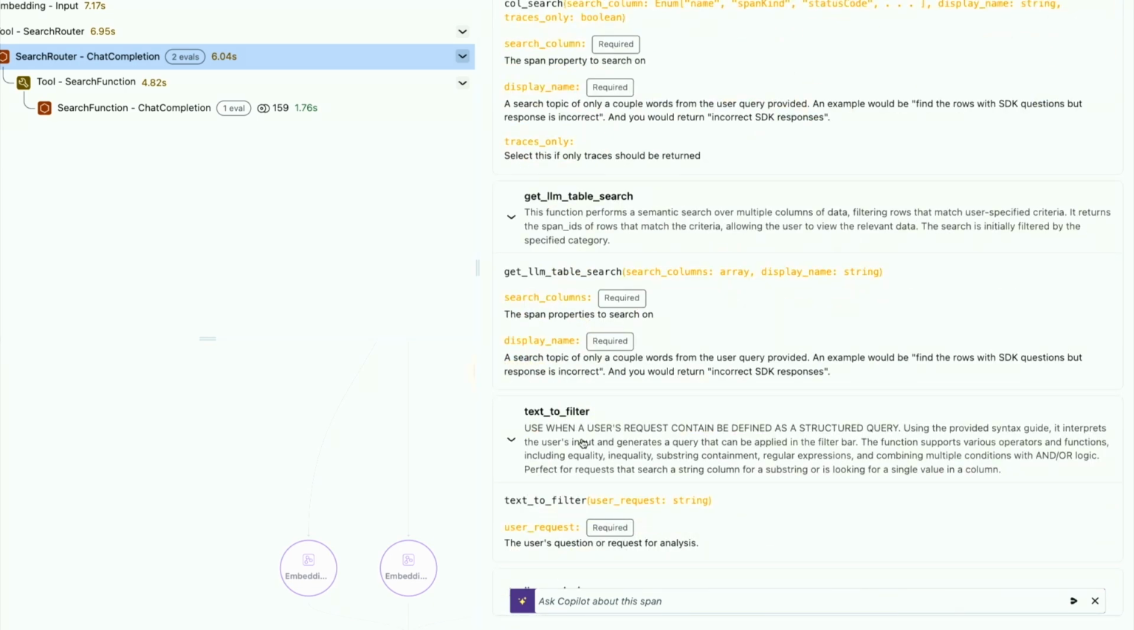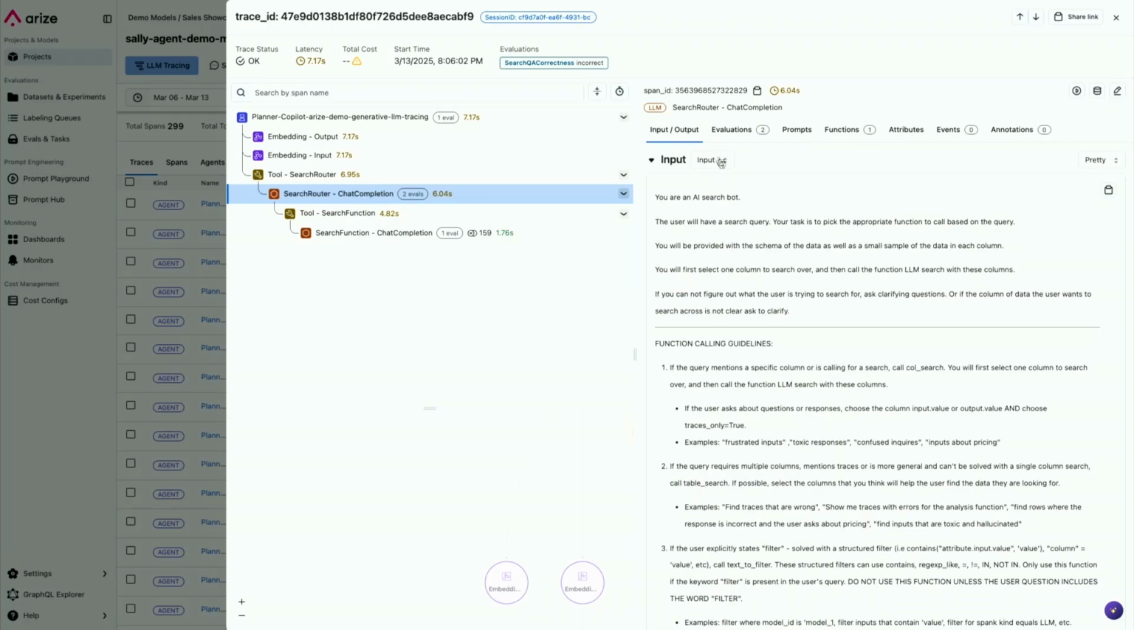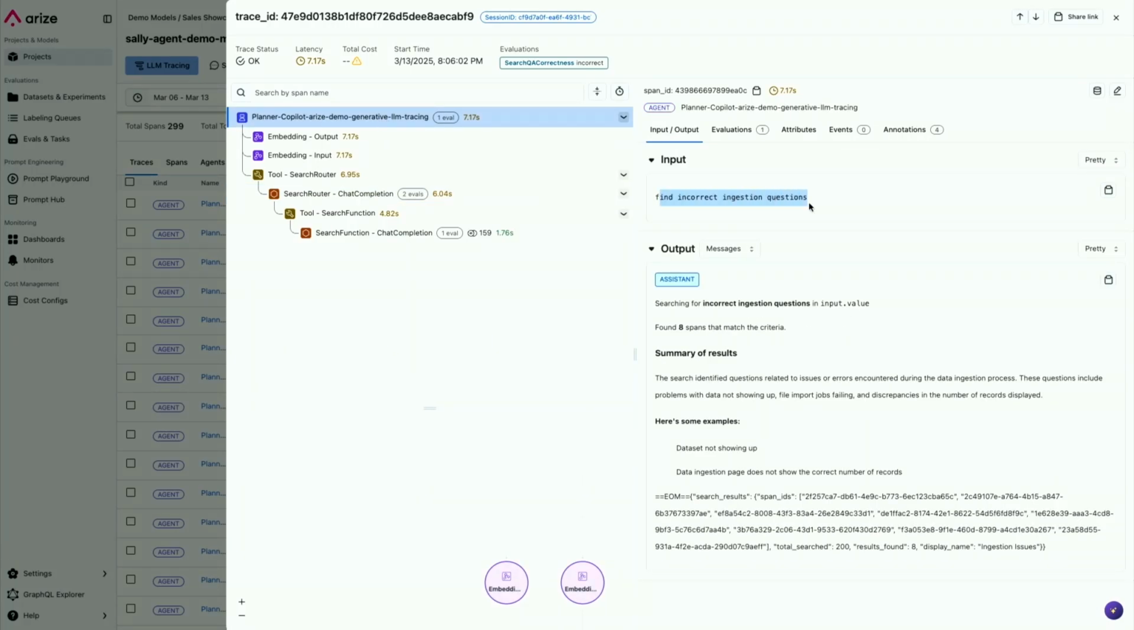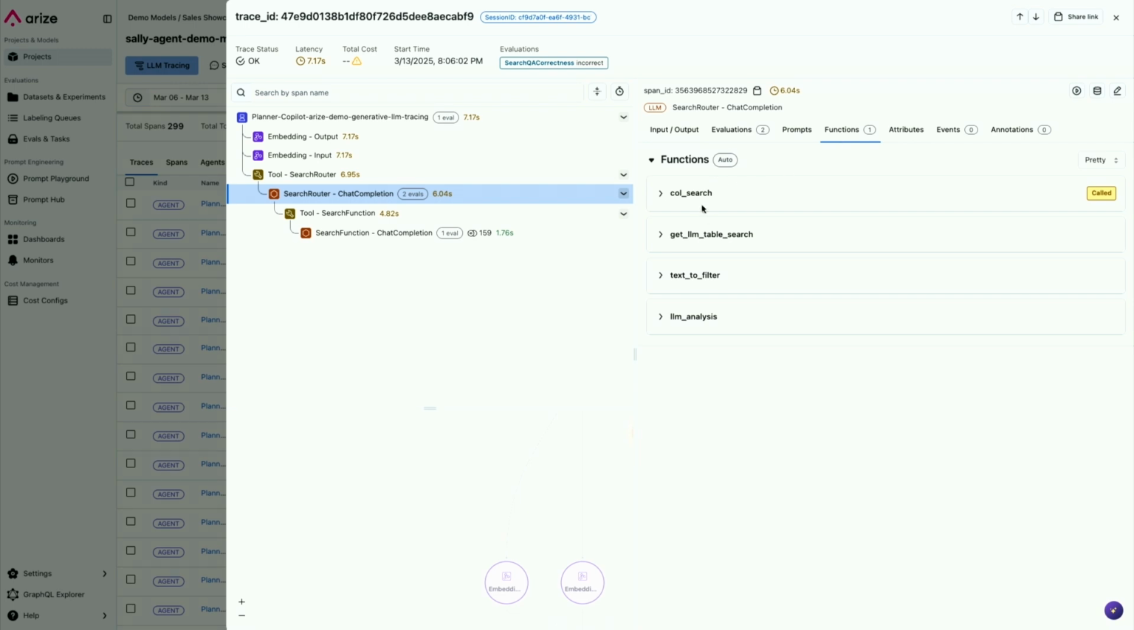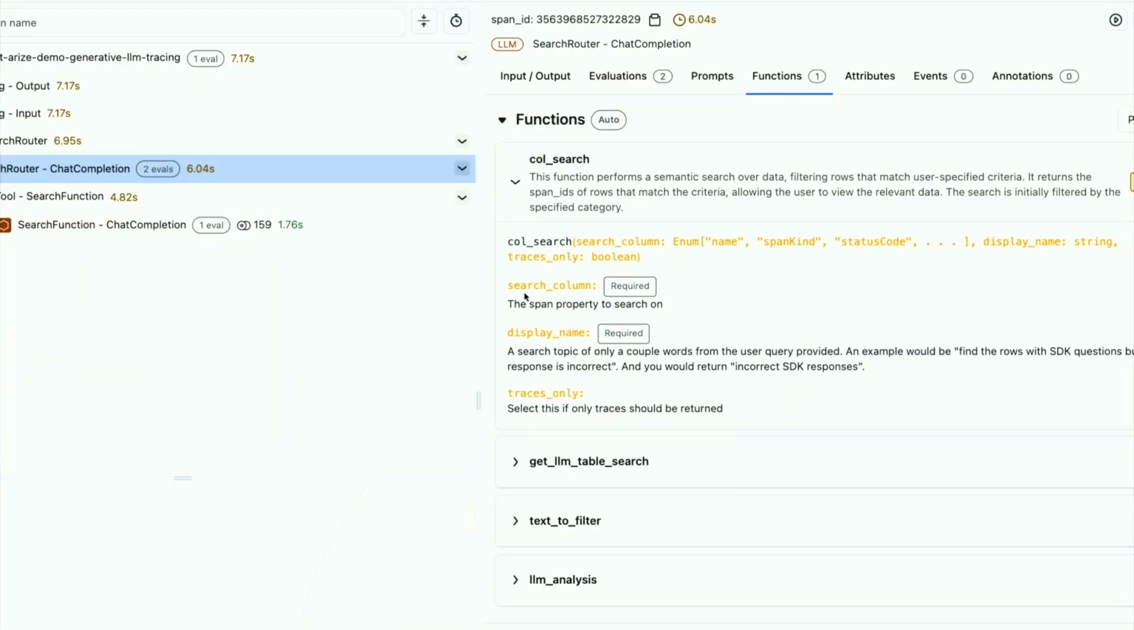If the user is asking a more simple, hey, map this text to a filter, this is kind of what that tool call does. And then this tool call actually does light analysis around what the user is actually asking. And so the first step that this agent has to do is decide, based off of what the user's question was, which in this case was find incorrect ingestion questions, which of the actual functions to call, and it has to make the right selection and then pass in the right arguments into the tool call itself.